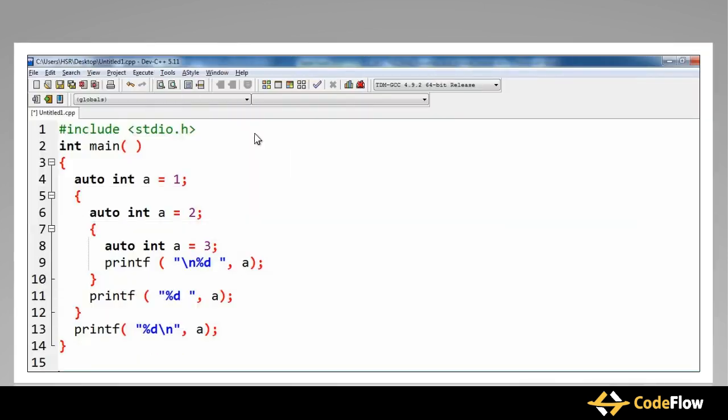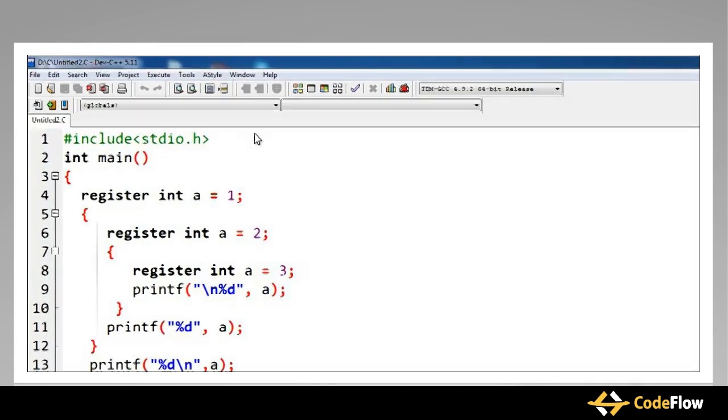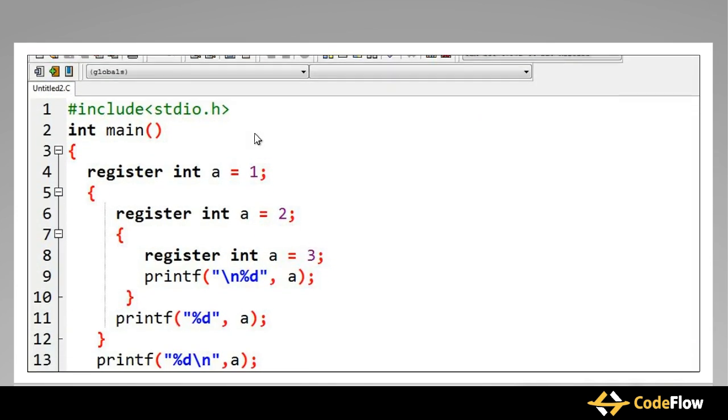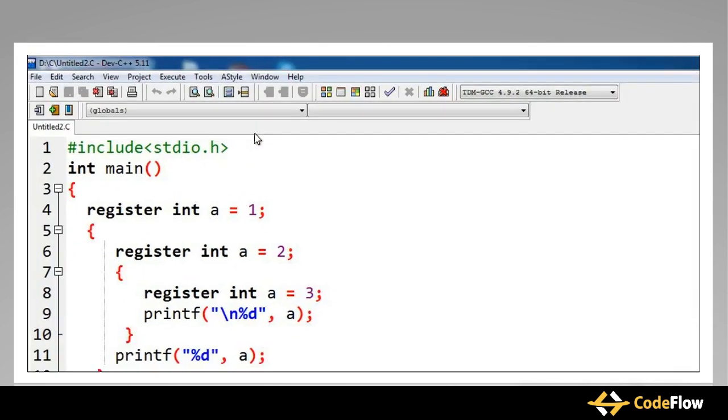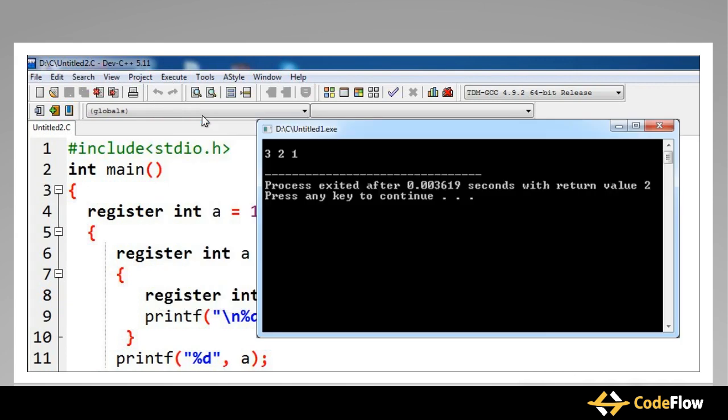To verify this, let's go back to the code where we have used auto variables. We replace the auto keyword with register. Now, when we execute the program, we get the same output as that of the output which we got using auto as the keyword in the program.